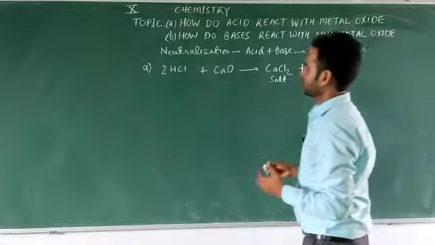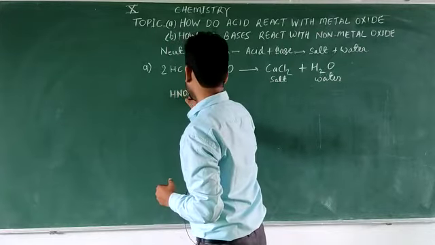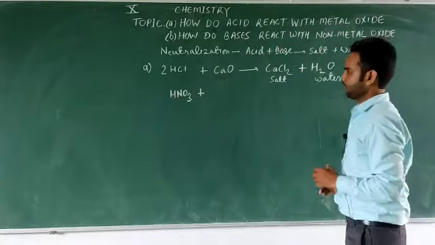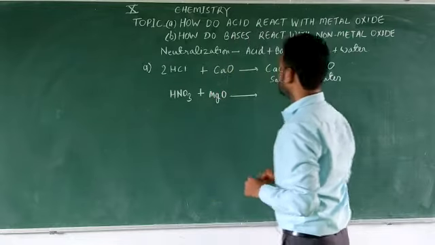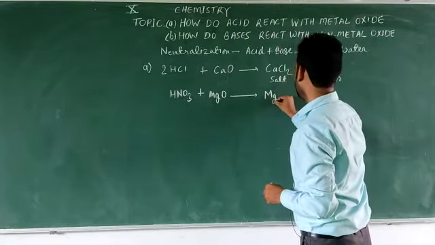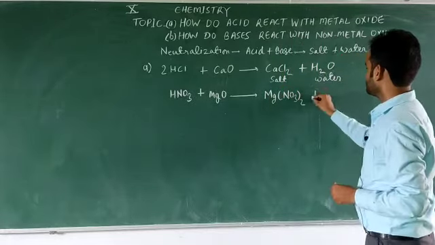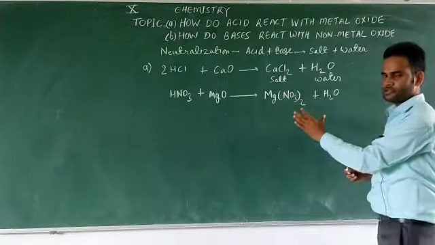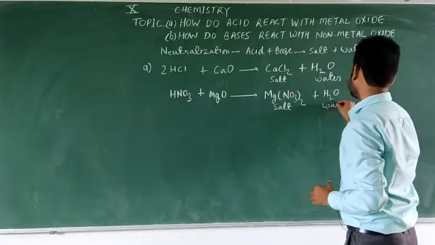Okay, we can take another example as well. In place of the acid we are now taking nitric acid, HNO3, plus, in place of the metallic oxide we can take magnesium oxide, MgO. Now the product will be magnesium nitrate, Mg(NO3)2, plus H2O. So what is this? Magnesium nitrate is actually a salt, okay, and this is water.